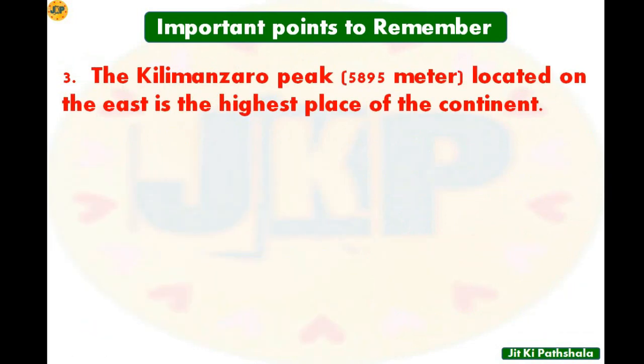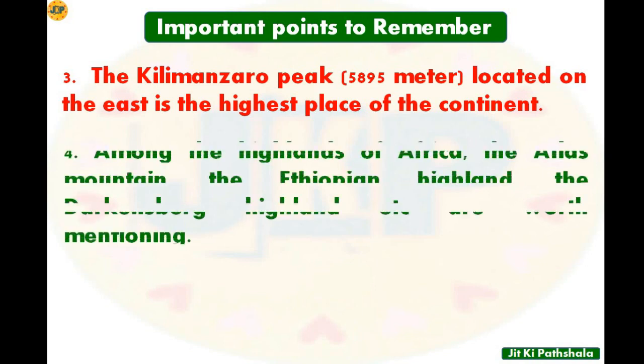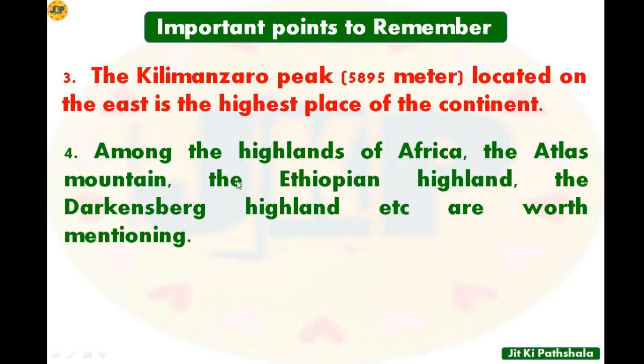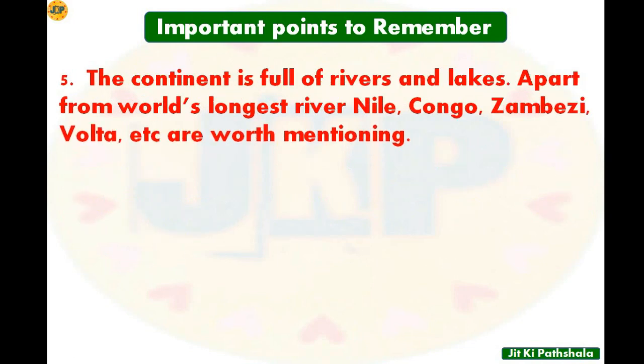Point number 3 is, the Kilimanjaro peak, which has a height of 5895 meter, is located on the east and is the highest place of the continent. That means the Kilimanjaro peak is located on the east side of the Africa continent, and it is the highest place of Africa. Point number 4 is, among the highlands of Africa, the Atlas mountain, the Ethiopian highland, the Drakensberg highland, etc. are worth mentioning.